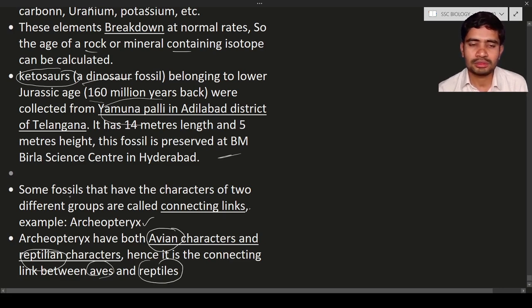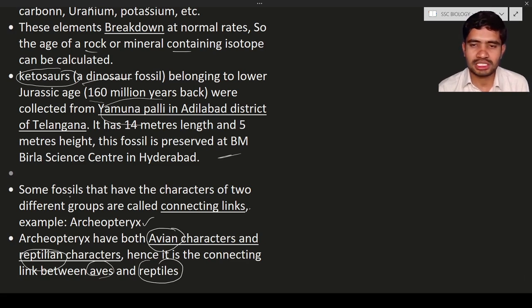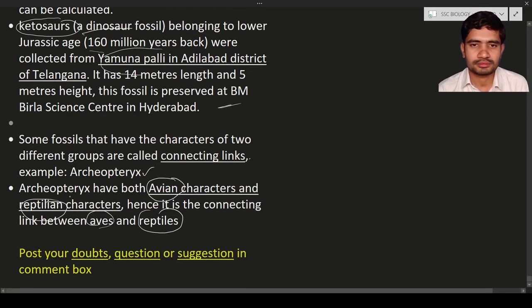So this is about fossils. Based upon the fossils, we can say that evolution is there in the organisms.